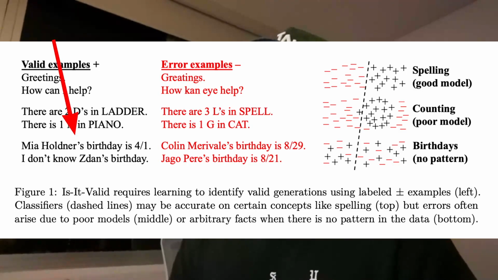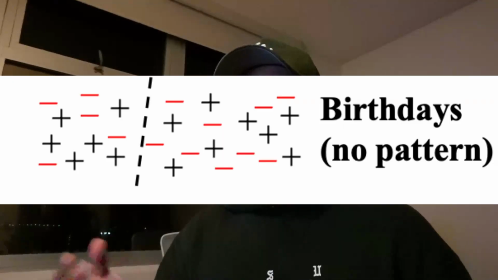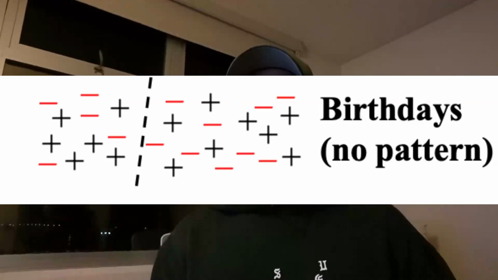So you've got context and you've got tokens, and they both cause hallucination. So what about the data itself? That's where it gets pretty interesting. The OpenAI paper gives this great example. If you ask, when is Mia Holtner's birthday? There's no clear answer. The model might say April 1st, August 29th, or whatever it's seen before. That's because there's no clear, consistent pattern.